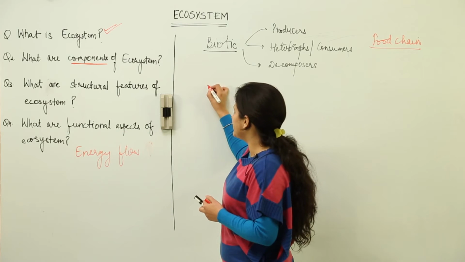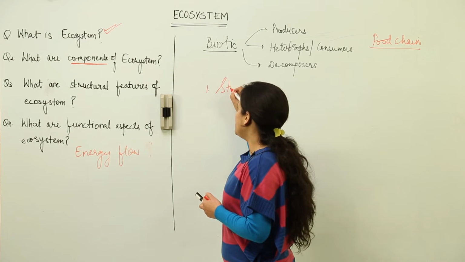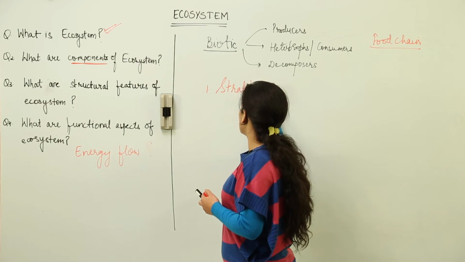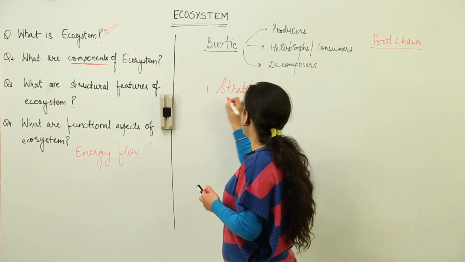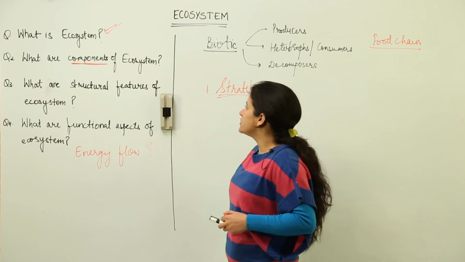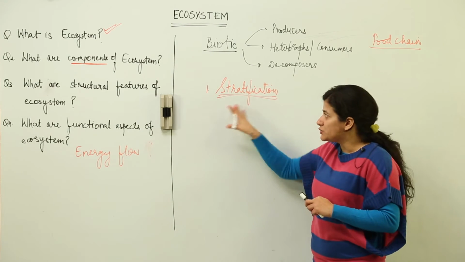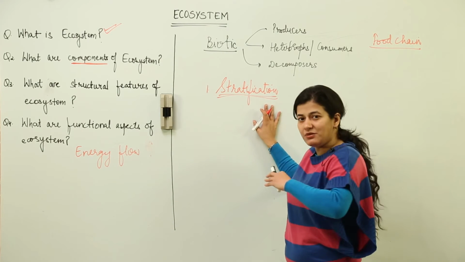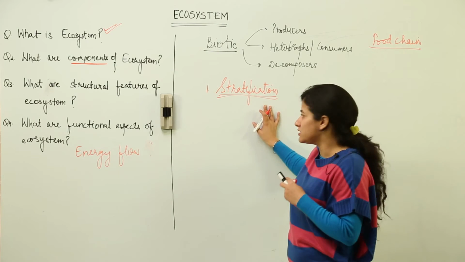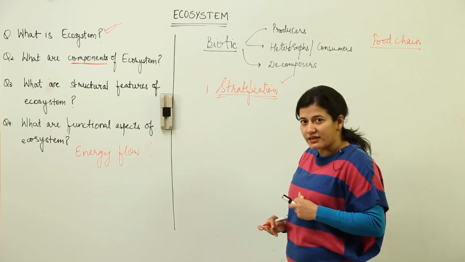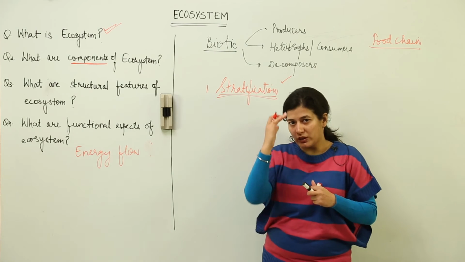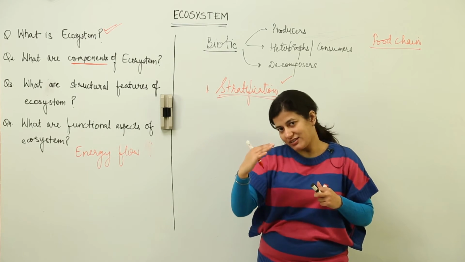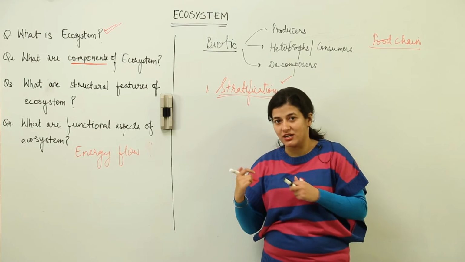So the first way in which I can deal with an ecosystem is stratification. Try to understand the meaning of this structural feature from the English word, stratification, that is layering sort of. Stratification basically means the layers. So when we study ecosystem, one way is that we study the layers. Like if I'm seeing something vertically, the uppermost level, the lower level, then the next level, we are seeing the various stratifications which are present in an ecosystem.